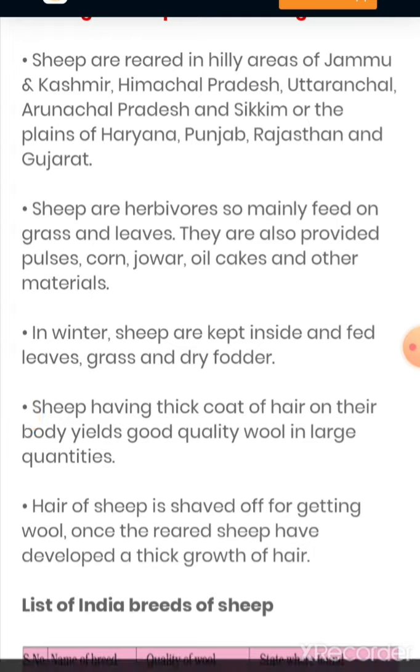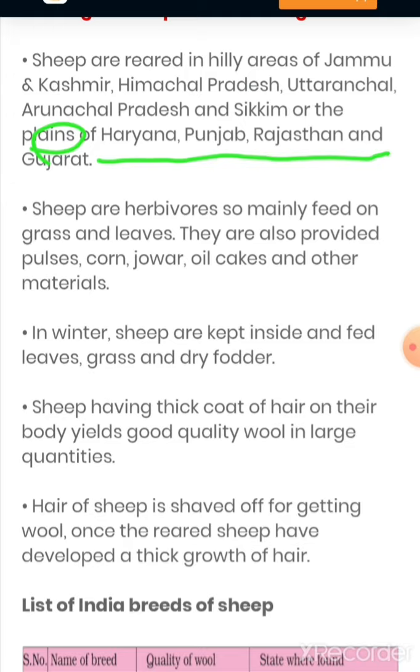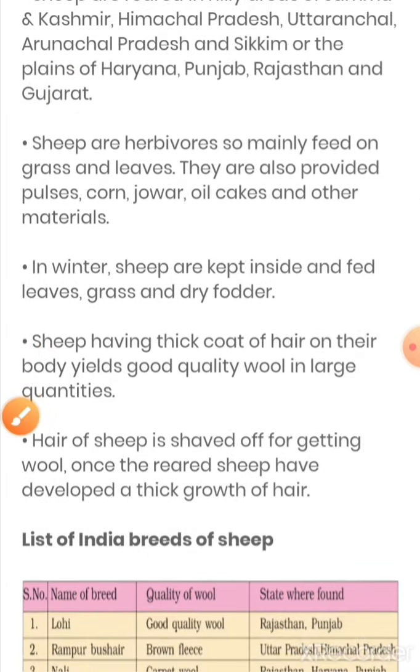And the plain area is this: Haryana, Punjab, Rajasthan, and Gujarat. So please learn them because they will obviously come in your exam. Now, next one. Sheep are herbivores, so they mainly feed on grass and leaves.